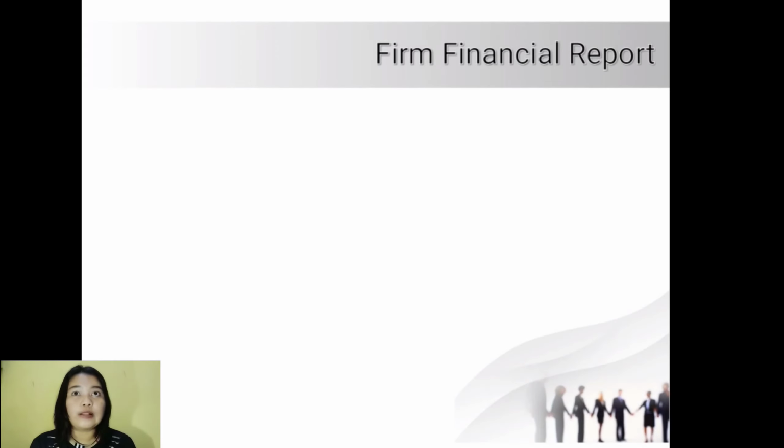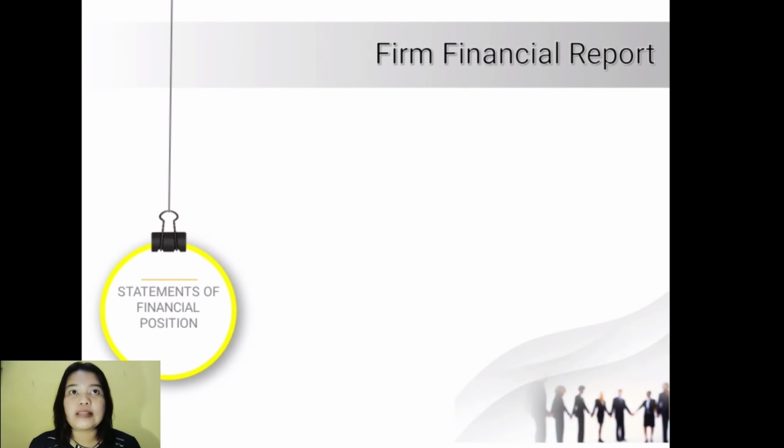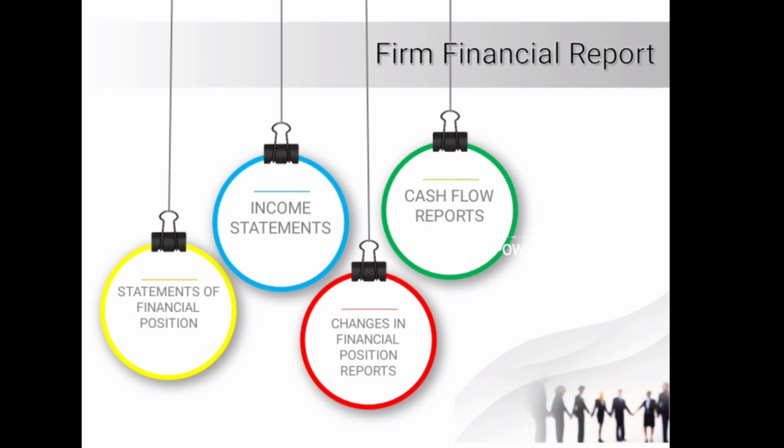Okay, I will go next to number 4, firm financial report. At the end of the accounting period, every accounting entity, including firms, must prepare financial statements that summarize the result of their operation and their effects on the company's financial position. The entirety will be summarized in the financial statements, which consist of statements of financial position, income statements, change in financial position reports, and cash flow reports.